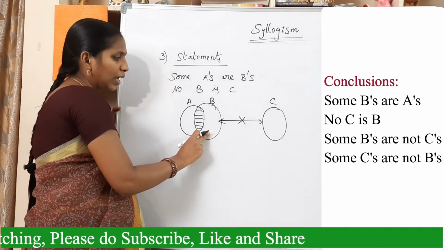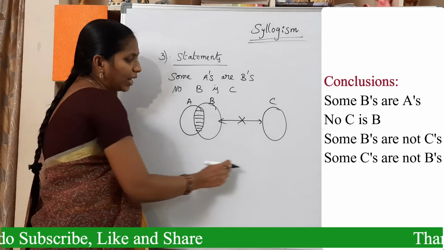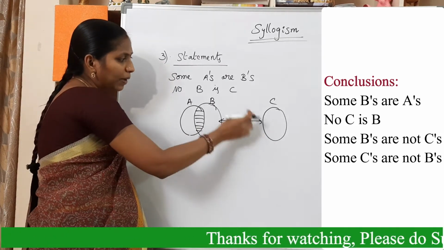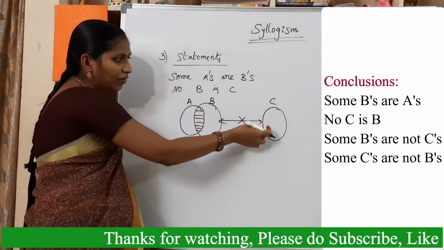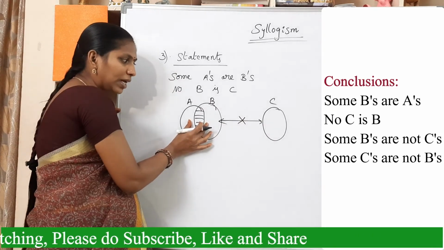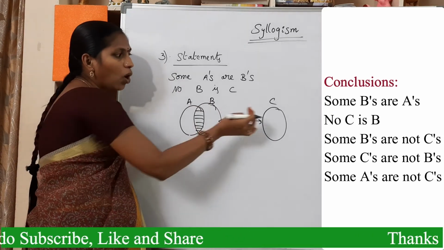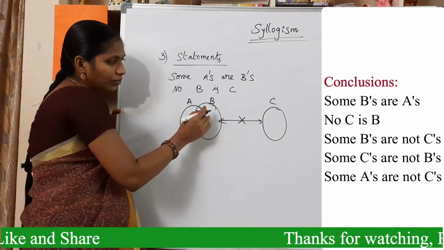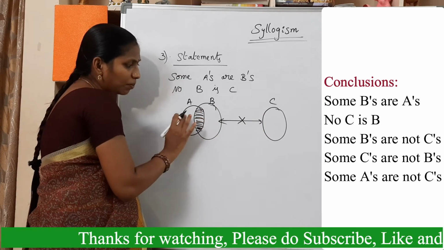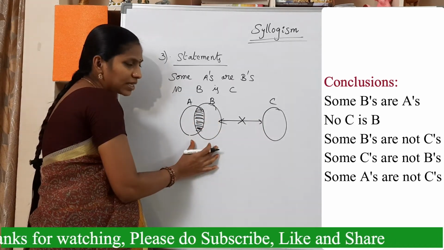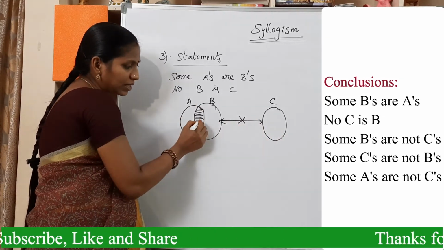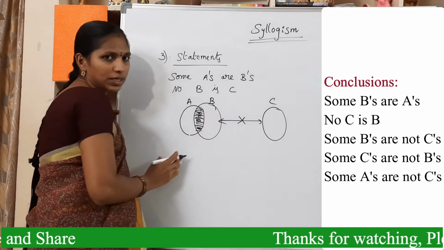And from these two, A and C, there is no direct relation, but because of B, there is a relation in between A and C. This is some part. Okay. We can conclude some A's are not C's. No B is C. Here, this is some part, intersection part of A and B. From this, we can conclude some A's are not C's.